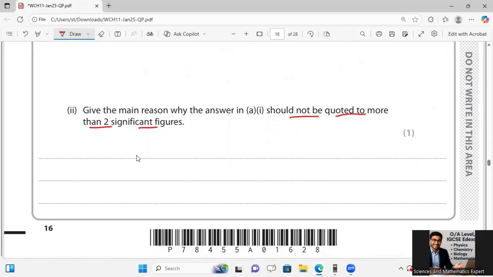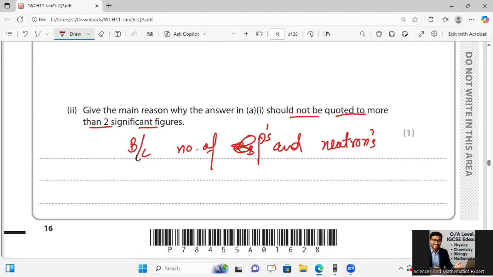Then I will say here that the number of protons and neutrons in a nucleus must be an integer number, because the number of protons and neutrons always exists as an integer value.